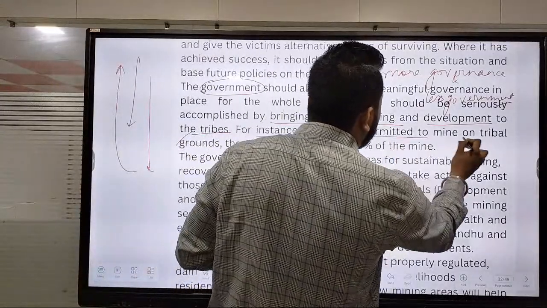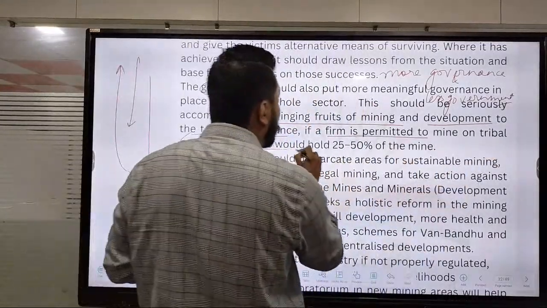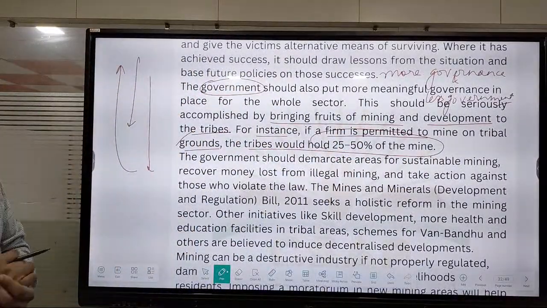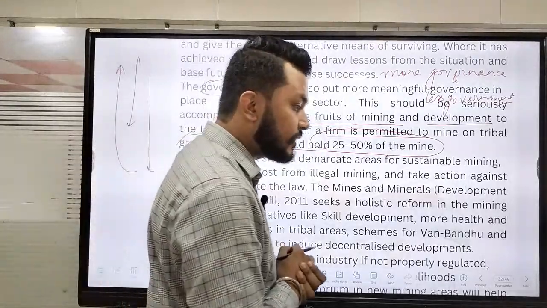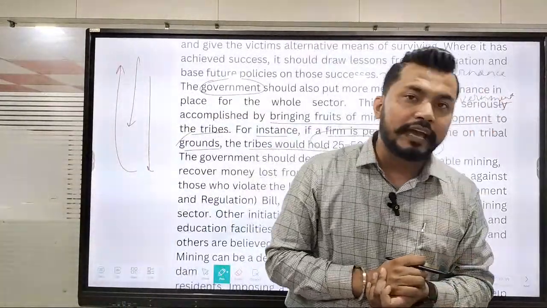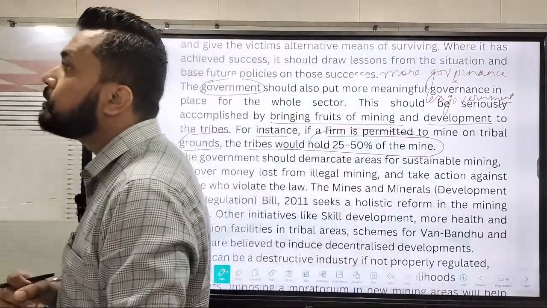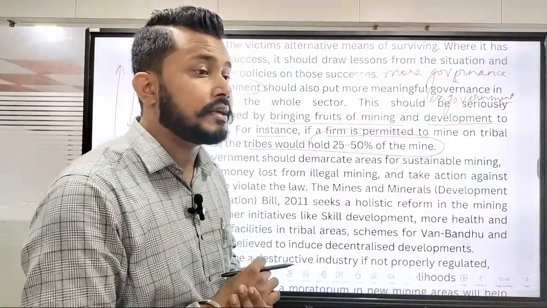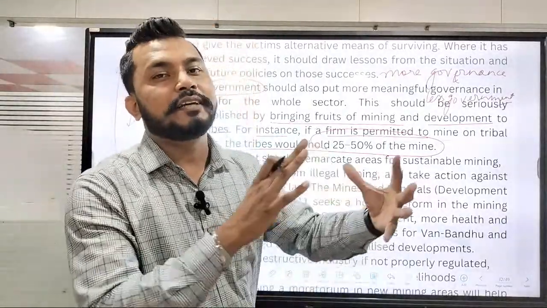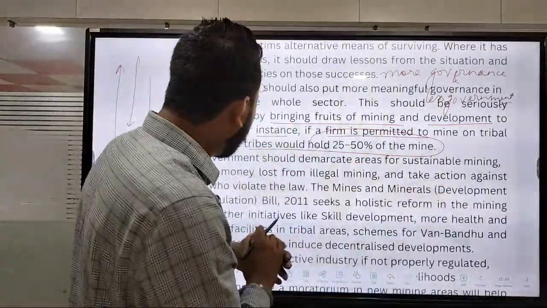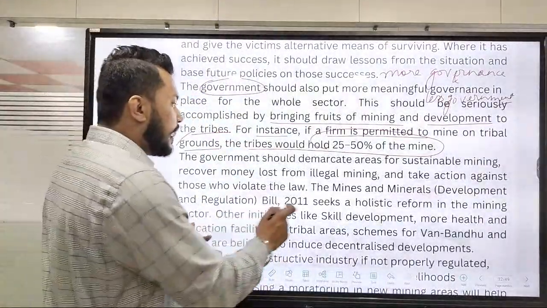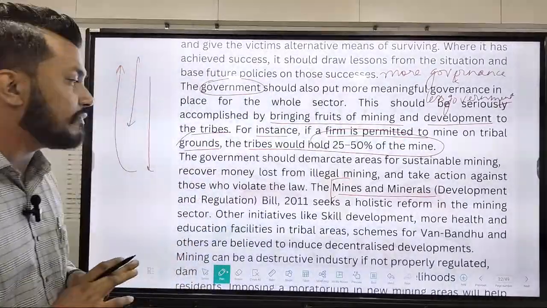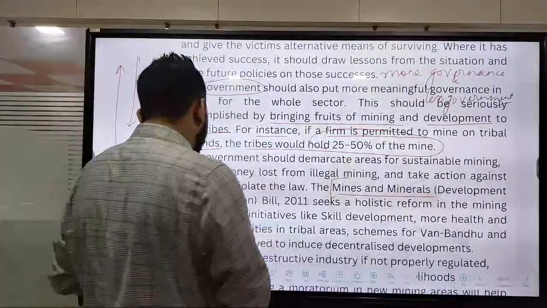For instance, if a firm is permitted to mine on tribal grounds, the tribes would get 25 to 50% of the mine. So tribals are being included in this mining sector, because once they are included, I can say they will focus much more on the development of their area, their state and ultimately the country. So these become important factors here. Here a recent amendment came, the Mines and Minerals Development and Regulation Bill 2011, which seeks holistic reforms in the mining sector.